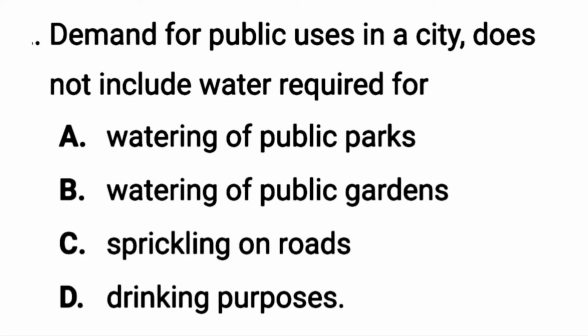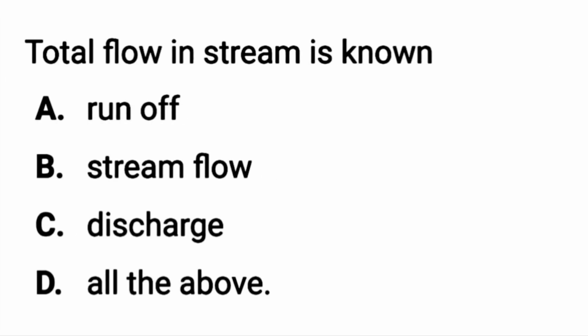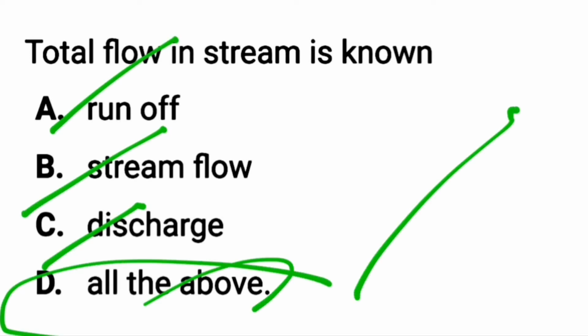The next question is, demand for public use in a city does not include water required on sprinkling of roads, where all the watering for public parks, public gardens and drinking purpose are considered in public uses. The next question is, total flow in a stream is also known as runoff, stream flow and discharge. So the answer is all the above.